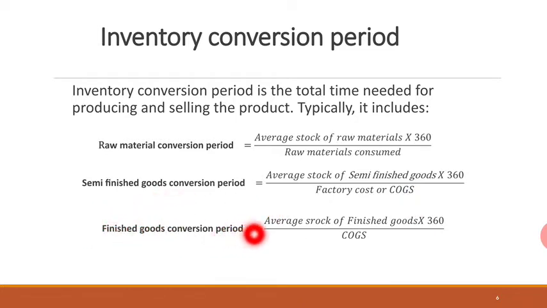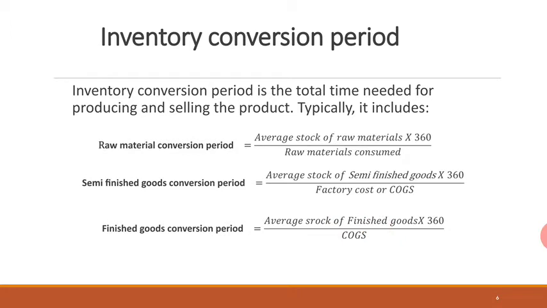And the last one is finished goods conversion period. So finished goods conversion period is average stock of finished goods into 360 divided by cost of goods sold. Pardon me, this is not "srock", it is stock. So just make those corrections. Finished goods conversion period is equal to average stock of finished goods into 360 divided by cost of goods sold.